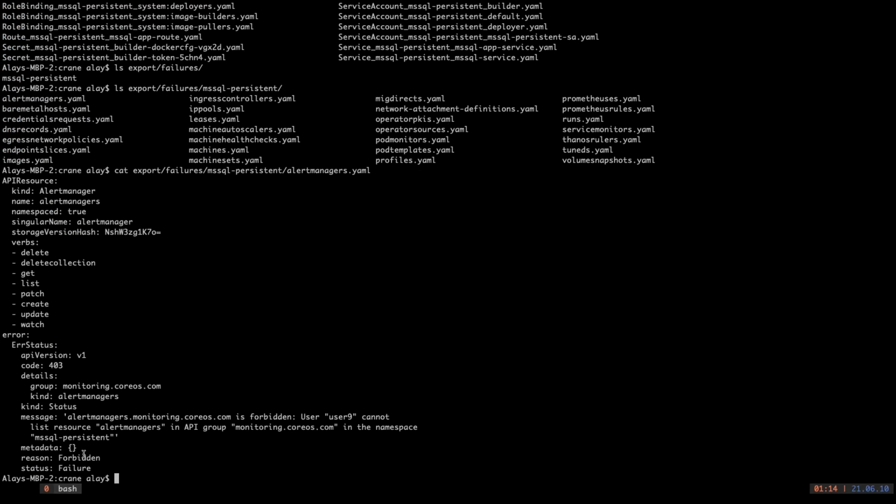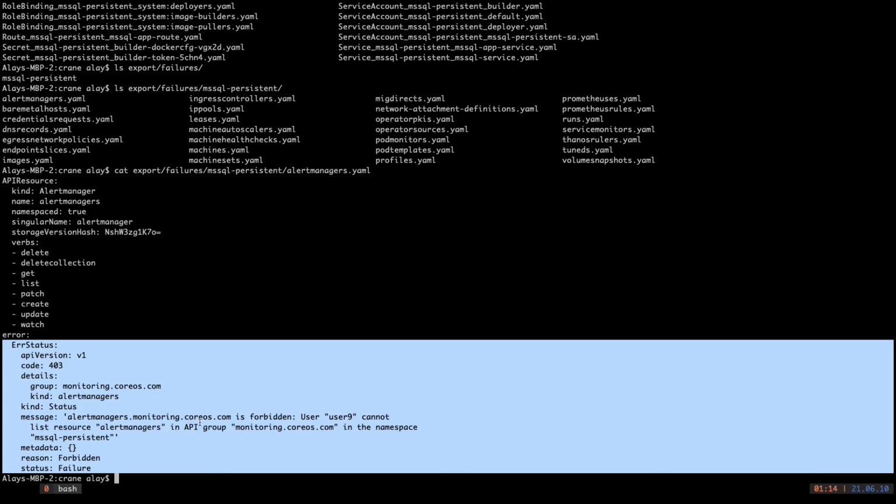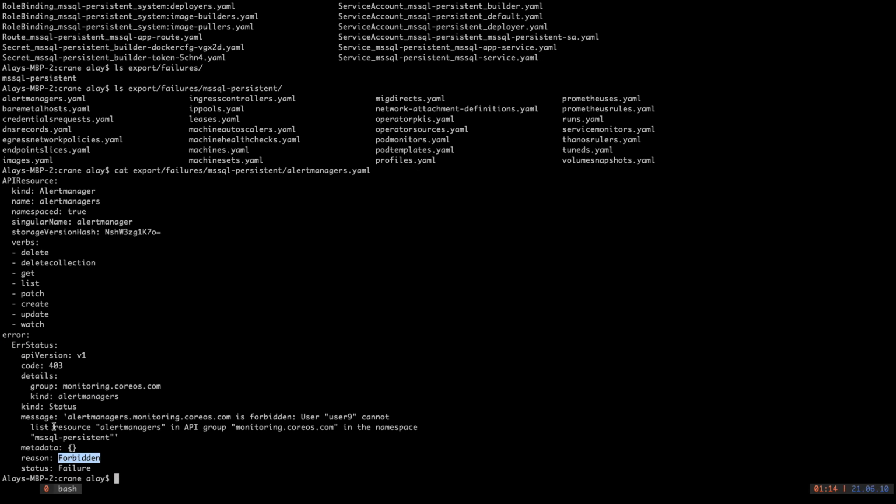As you can see, one of the most common failures is if the user does not have permission to list an API in this particular namespace. Other failures can be expected in this failures directory as well. This is how you can get a dump of kube resources in a namespace.